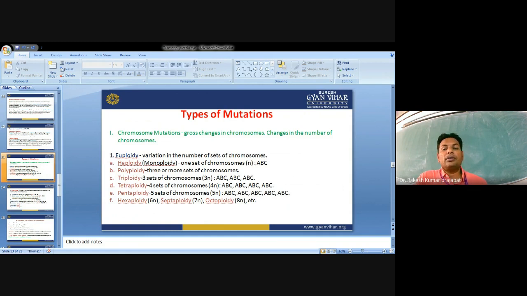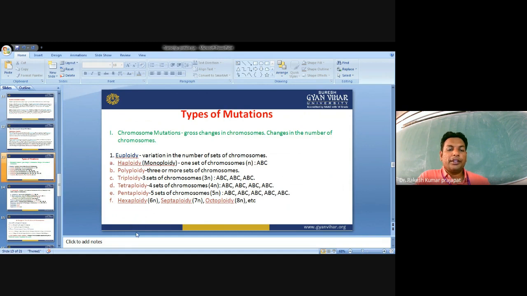Rotation of a group of genes 180 degrees within one chromosome is inversion, in which broken segments reattach to the original chromosome and is reversible. Exchange of parts between chromosomes in different pairs is translocation, in which broken segments become attached to a non-homologous chromosome, resulting in a new linkage relation. Now, change in number of chromosomes. Now we will discuss the change in number of chromosomes.